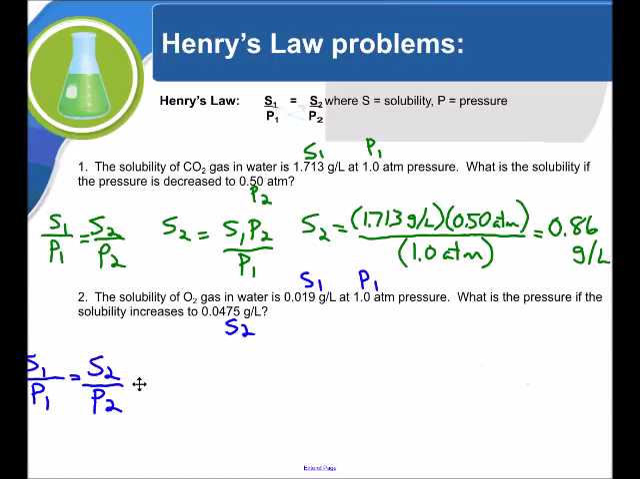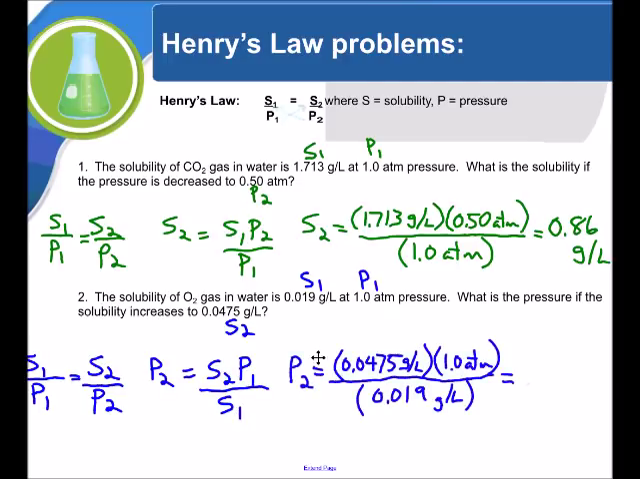So I start with my Henry's law here, and I rearrange it. I cross multiplied: S1 times P2 equals P1 times S2. Divide by S1, so they're all on the same side. Plug in all of my numbers here, and when I multiply across the top and divide by the bottom, I get 2.5 atmospheres as my new pressure.